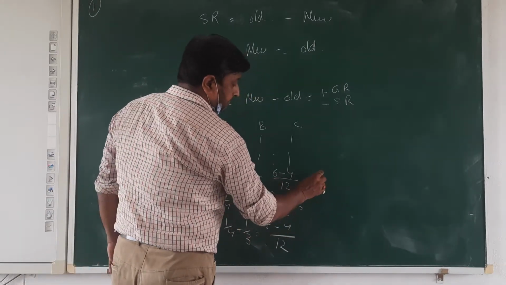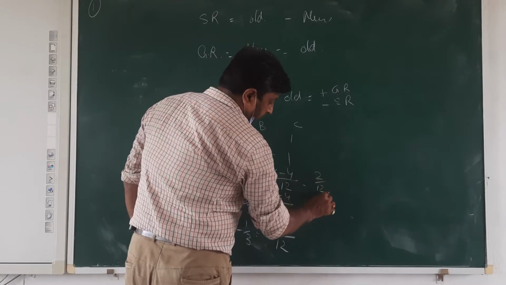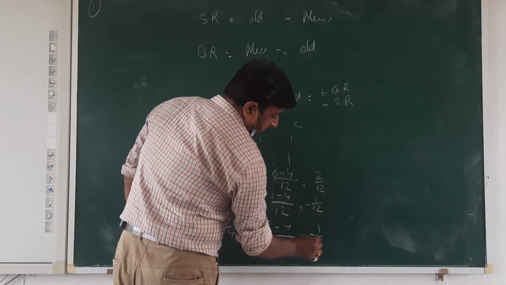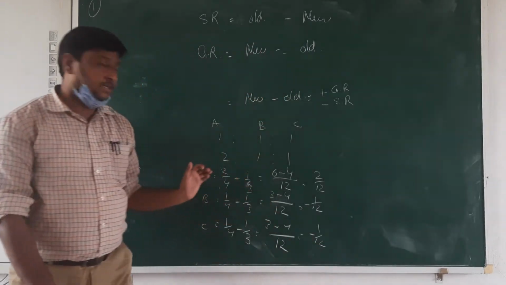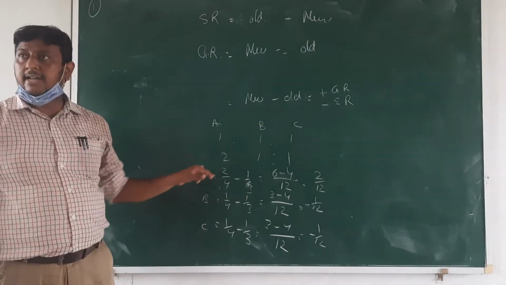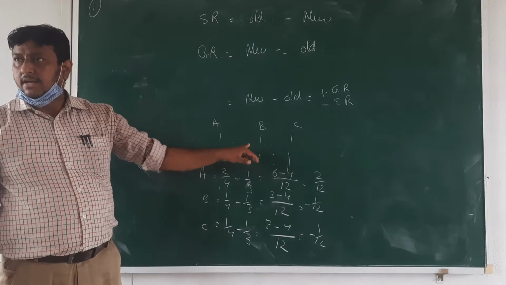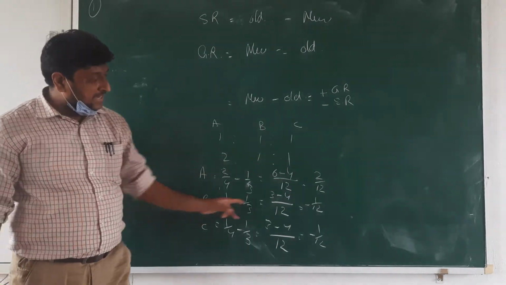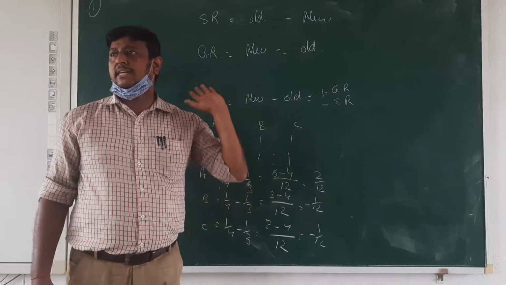It means here 2/12, but here minus 1/12, and again minus 1/12. Who is gaining? A will gain because positive, but B and C will sacrifice.